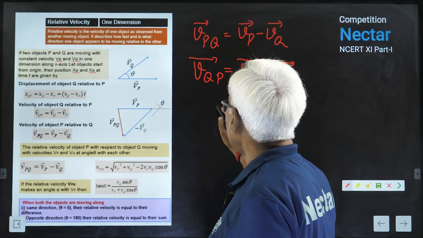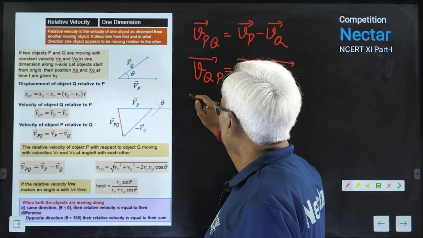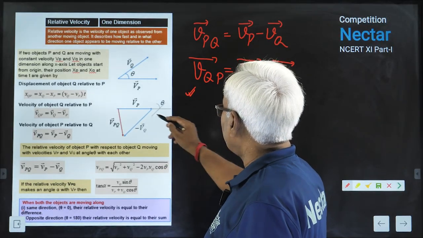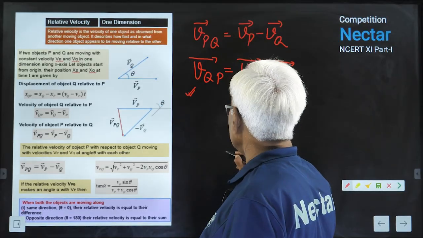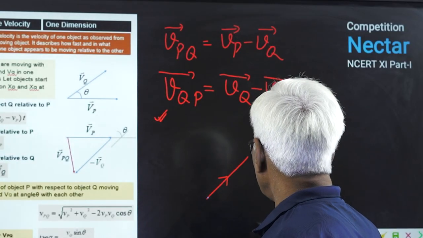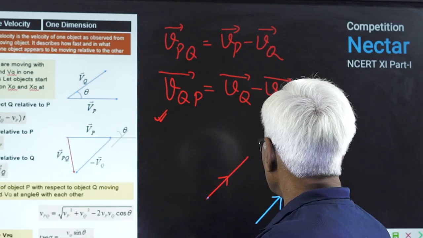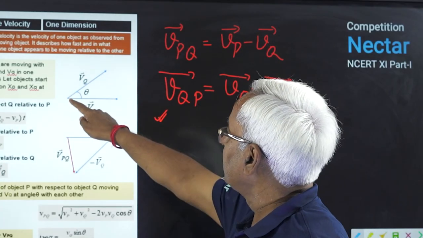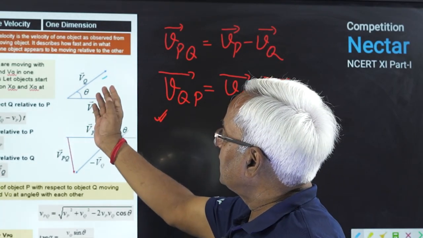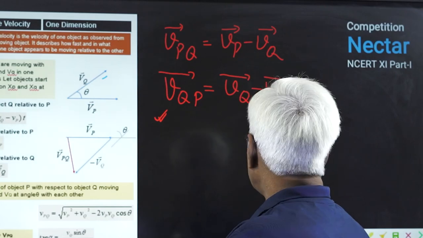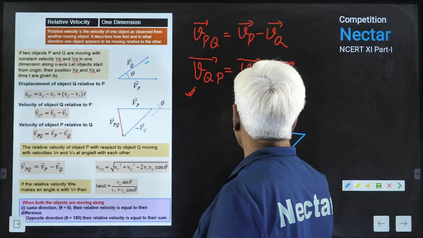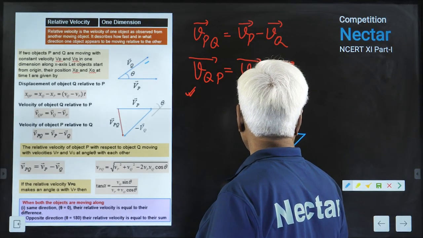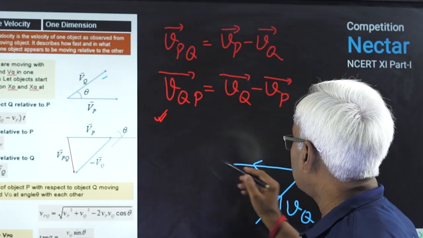Similarly, I'll show you here. You want vqp. Then what will you do? vq first. This is vq as it is, and minus vp. Minus vp means vq minus vp.